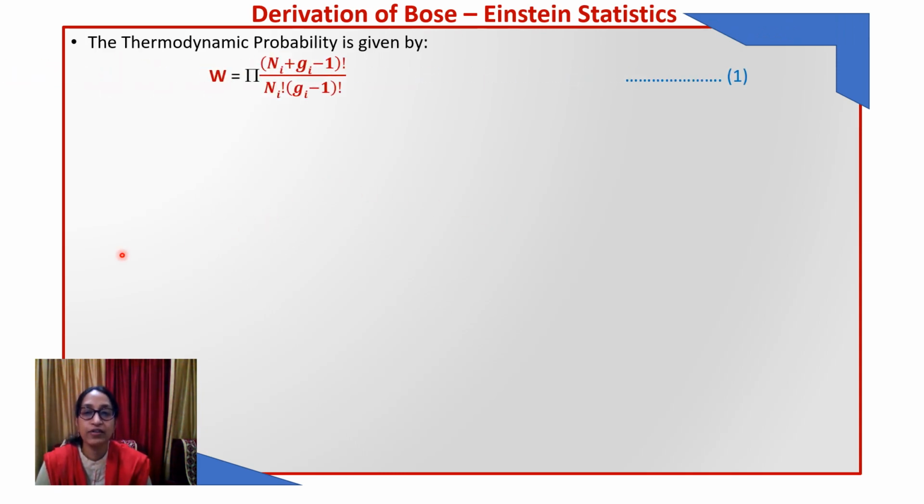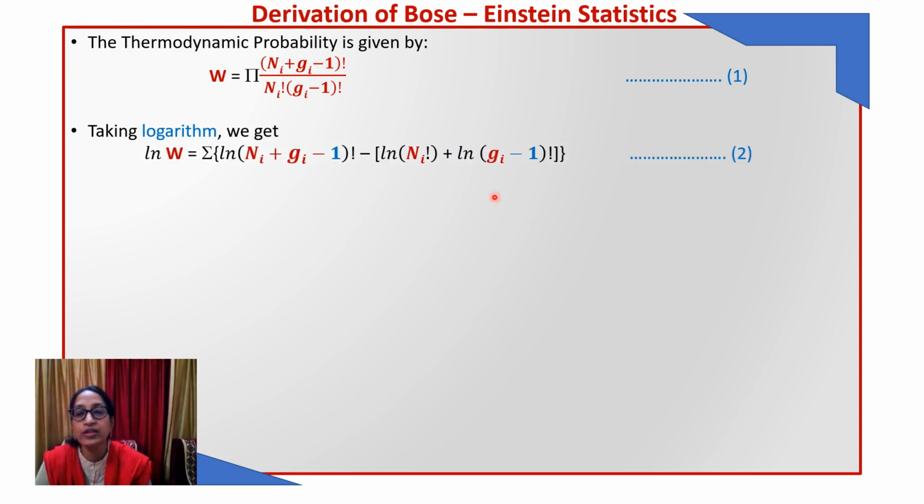Now let's see the derivation of the distribution law. We have seen just now that the thermodynamic probability in case of Bose-Einstein statistics is given by this formula. Now we will take the logarithm of this equation. On taking the logarithm, what will we get? Log W. This is a product, and log of m into n is log m plus log n.